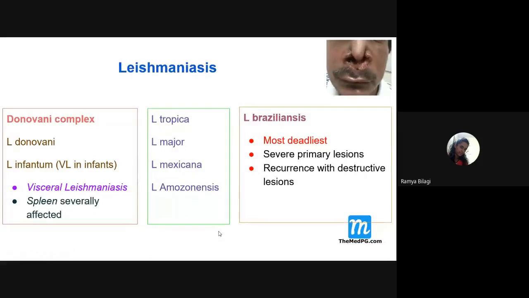So as a part of continuation of the leishmaniasis, I'll be taking up the rest of the part of the leishmaniasis, that is cutaneous and mucocutaneous.